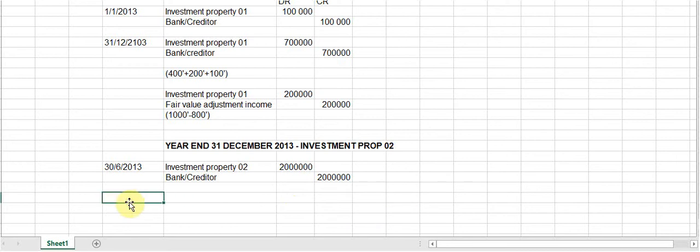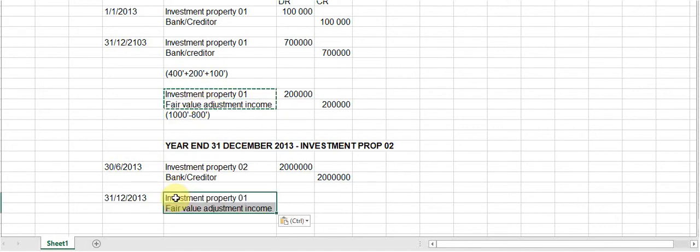Then we have a fair value adjustment upward because it is worth 2.2 million at year end. So therefore, I'm just going to have to use this again, but it will be a fair value adjustment income for investment property 2.